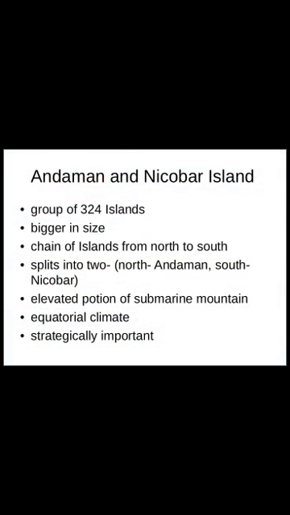Now when we talk about the climatic condition of Andaman and Nicobar Island, it is equatorial. Equatorial means the type of climate which we find near the equator area. We know that the maximum sunlight is received in the equator area. I explained it to you in the first chapter. So here the temperature is very hot and very humid, and here we find a lot of rainfall. It rains frequently. Morning it will rain, again in the afternoon it will be dry, and in the evening it will rain. So the rainfall is very frequent, and it is very hot and very humid.